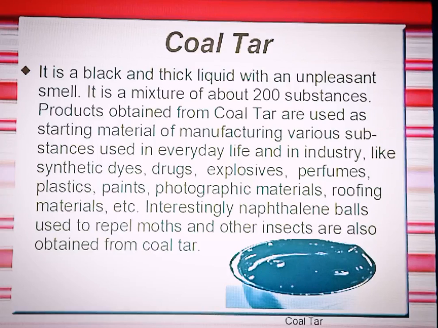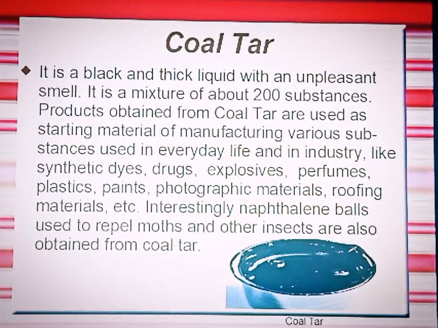Yes, and the products obtained from the coal tar are used as starting material of manufacturing various substances used in everyday life and in industries like synthetic dyes, drugs, explosives, perfumes, plastics, paints, photographic materials, roofing materials and etc. So interestingly, naphthalene balls used to repel moths and other insects are also obtained from coal tar.